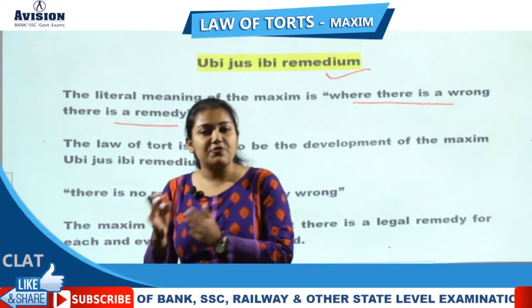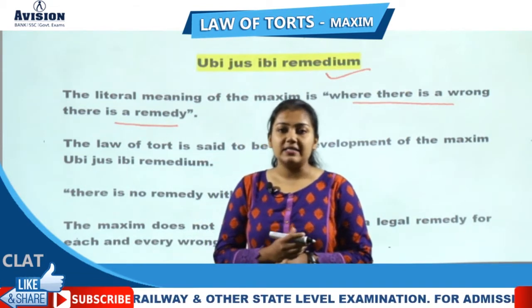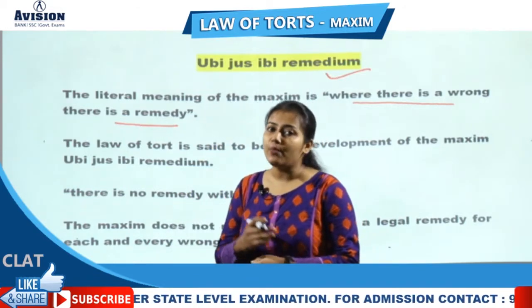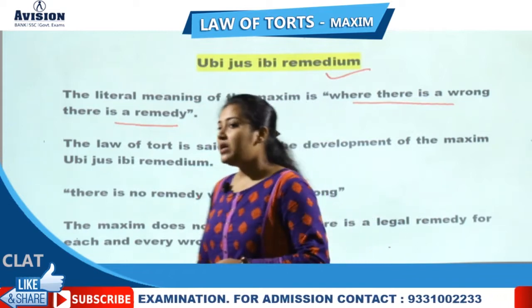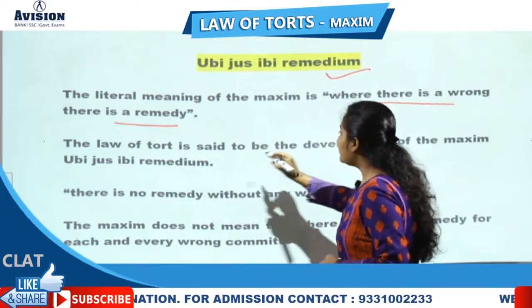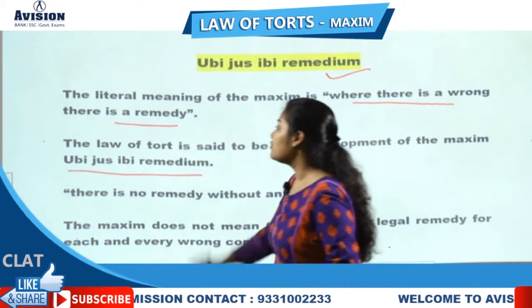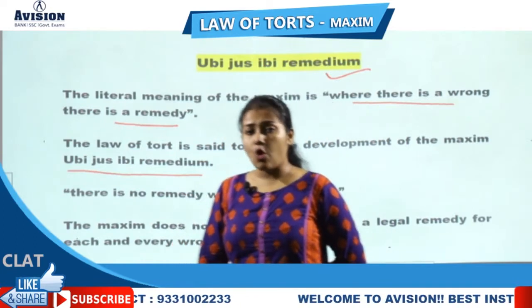So every wrong has some remedy. Our law provides a remedy for every wrong. Now the law of tort is said to be the development of the maxim ubi jus ibi remedium.